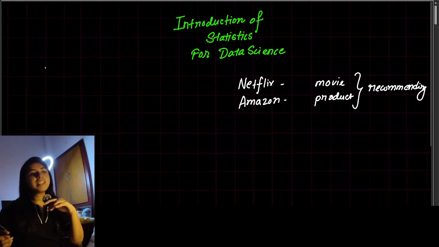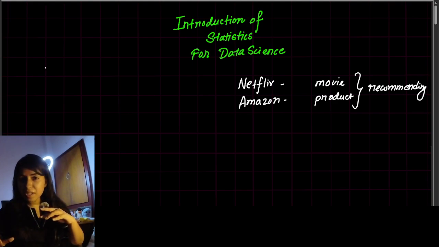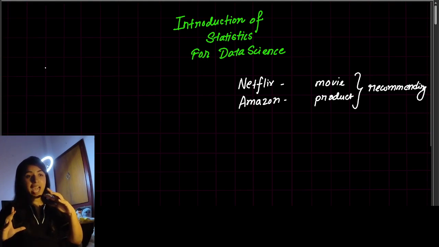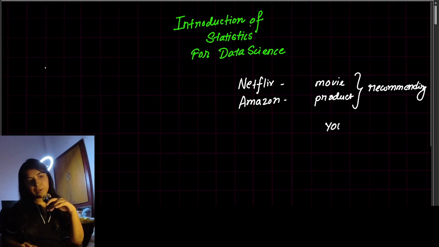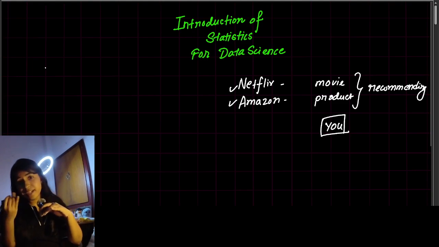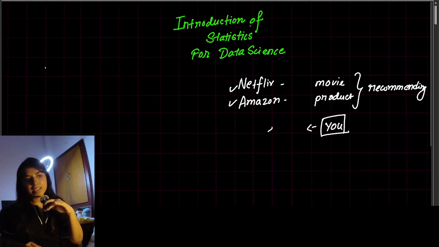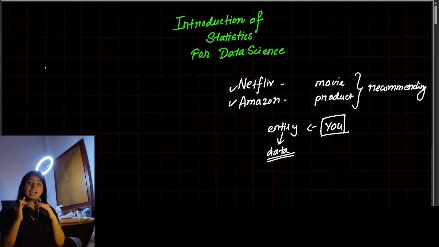You will say it's creating my feed based on my account. Now how is it creating the feed? Which logic is it using? Are they giving random guesses? No. For those companies, Netflix or Amazon, whenever you create an account, you as an entity, your data is collected.